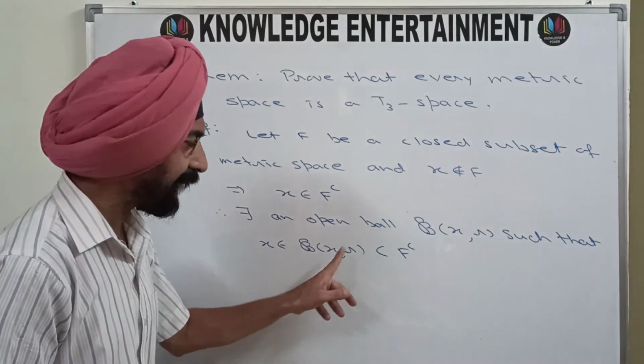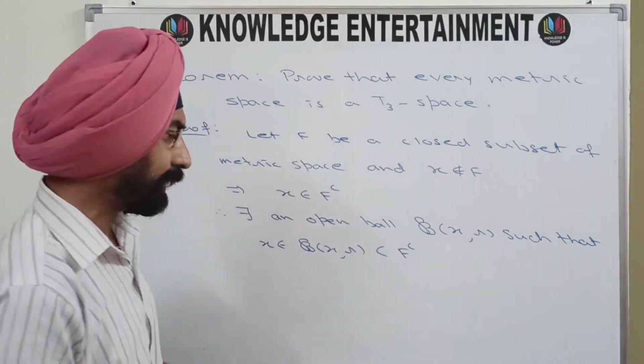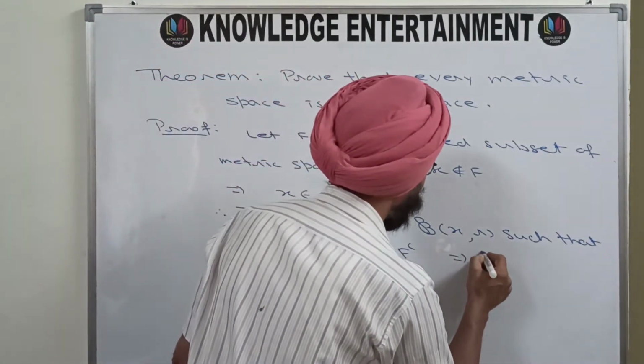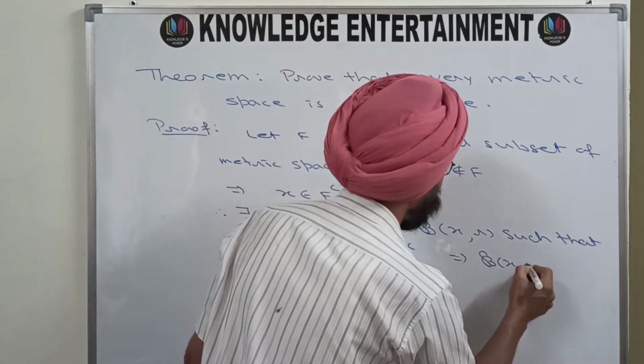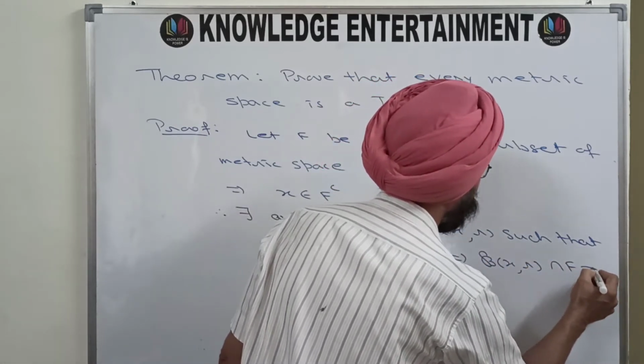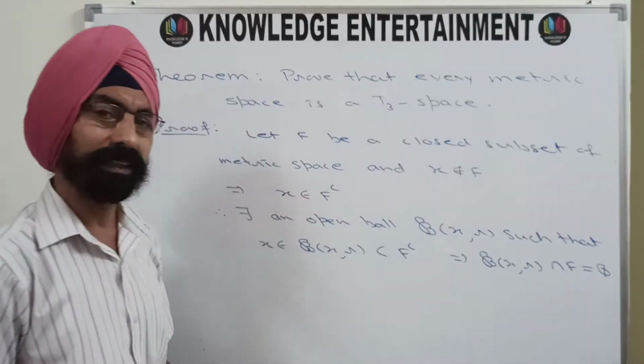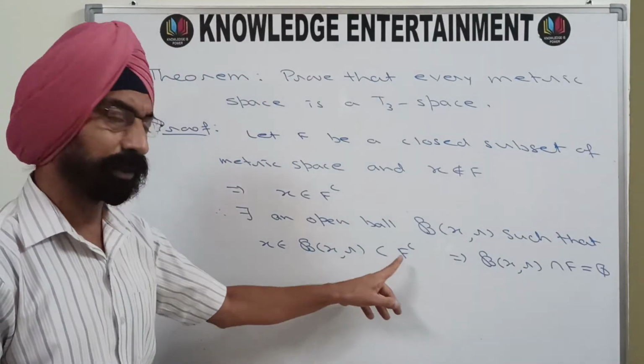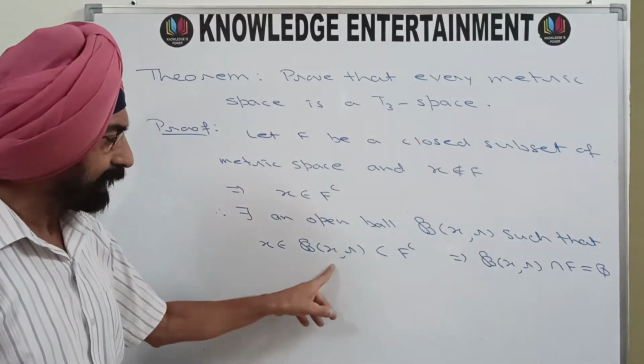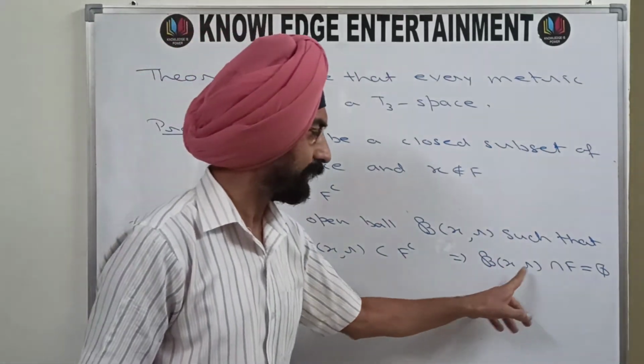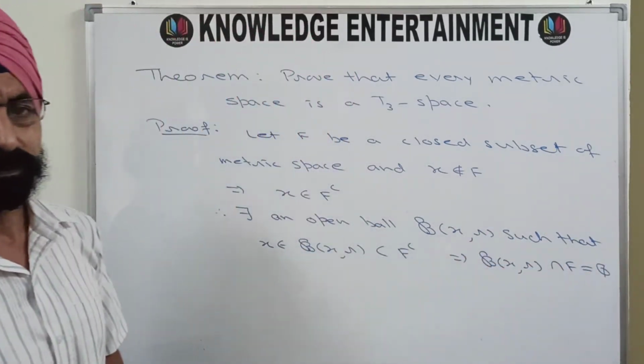Since B(x, r) is a subset of F complement, this clearly means that B(x, r) intersection with F is phi, because B(x, r) is a subset of F complement. So B(x, r) will have no part in F, so its intersection with F will become phi.